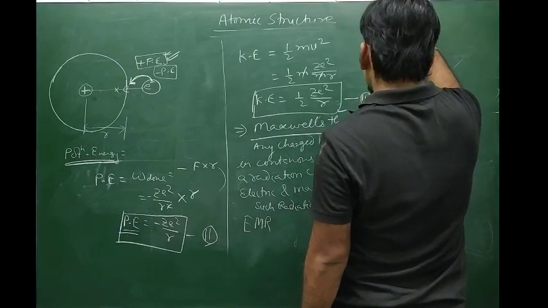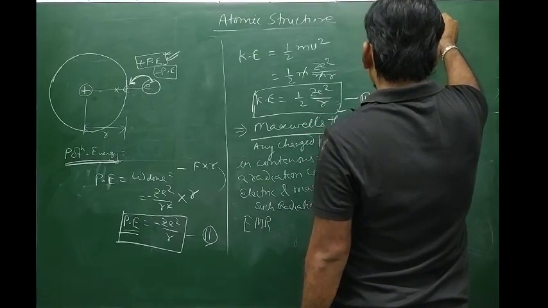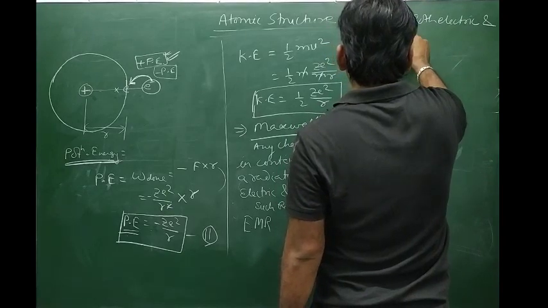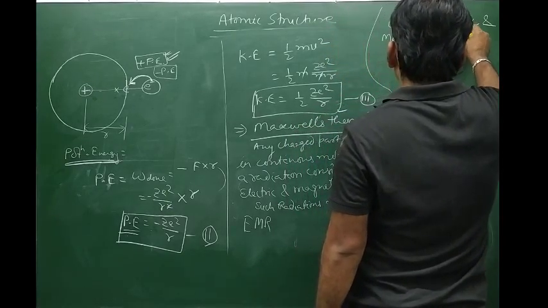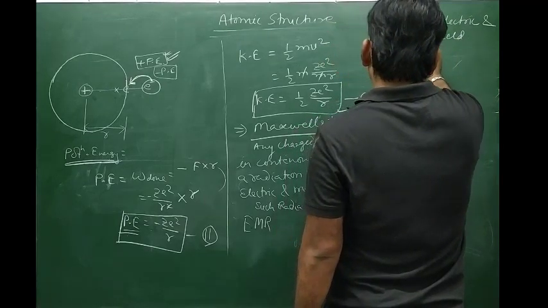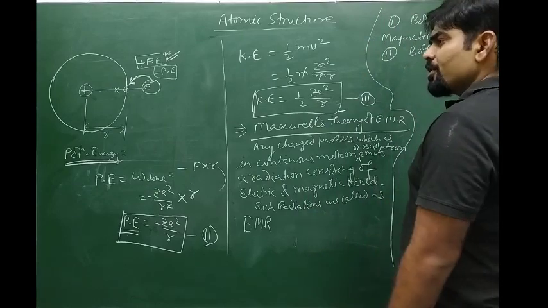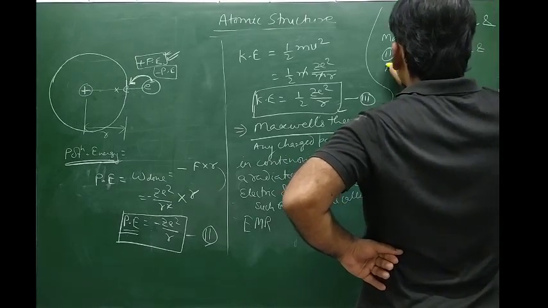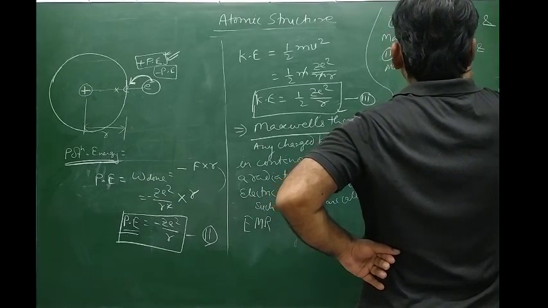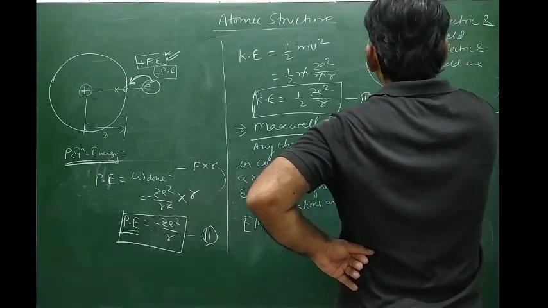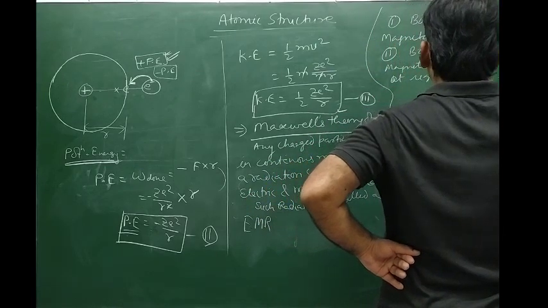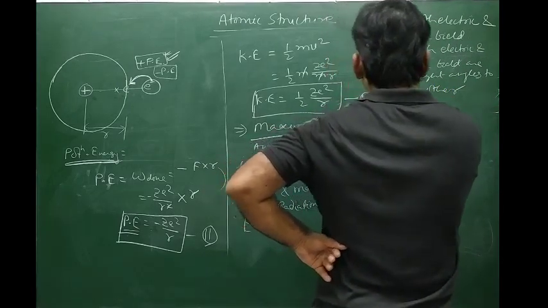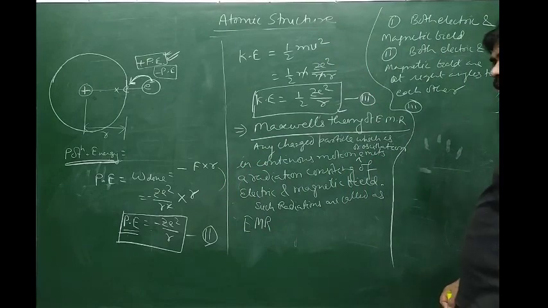So electromagnetic radiations consist of both electric as well as magnetic fields. Both the electric and magnetic fields remain perpendicular to each other as the wave propagates. Both are at right angles to each other.